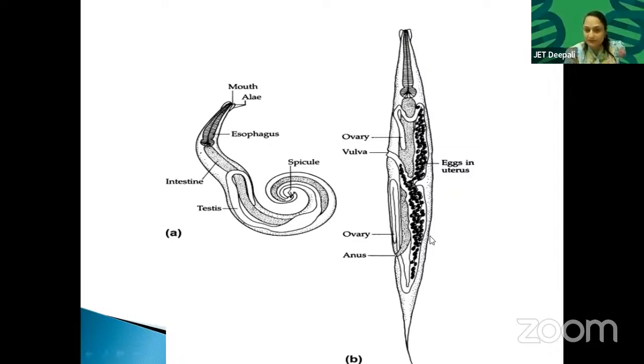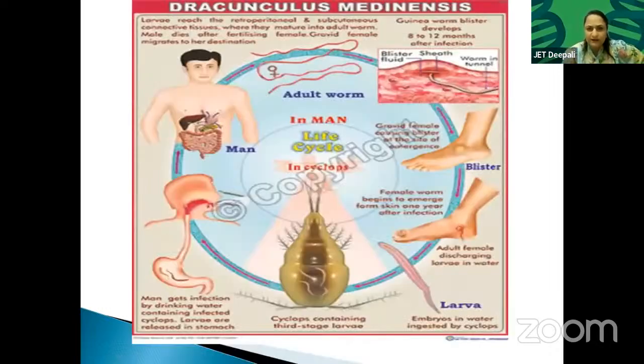Eggs in uterus. You can see this is the uterus. This is the ovary. This is the vulva. The ovary, anus, and this is the male one, and this is the female organ. You can see the intestine. Here are the testes. Here the spicule. What do testes do? Testes produce sperms.